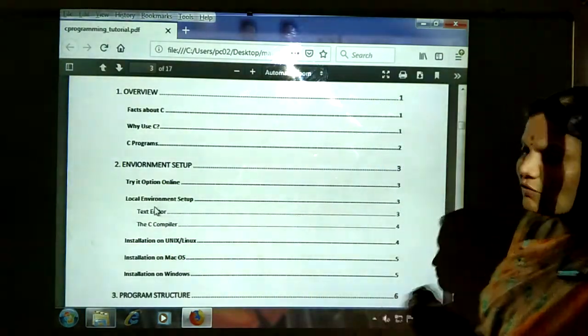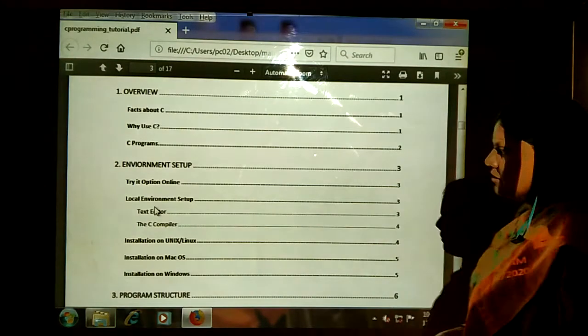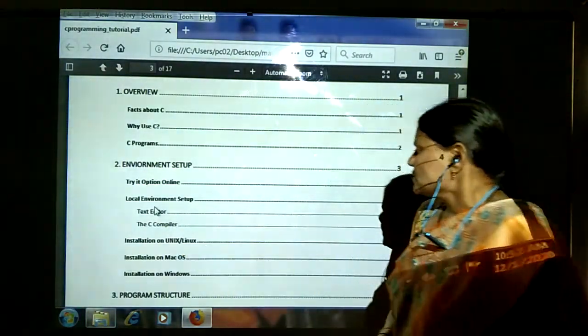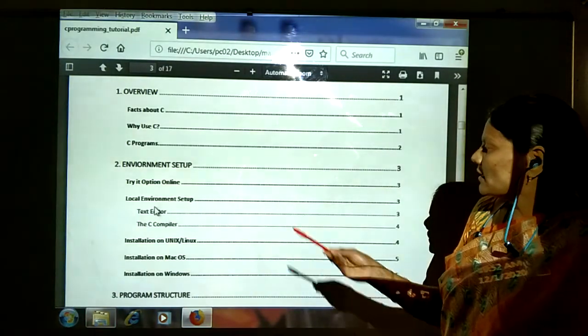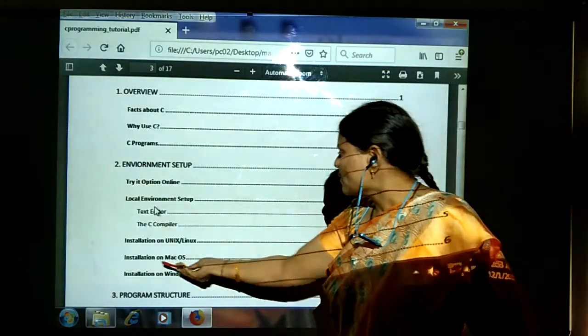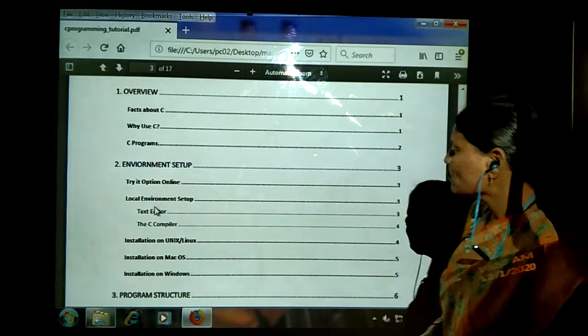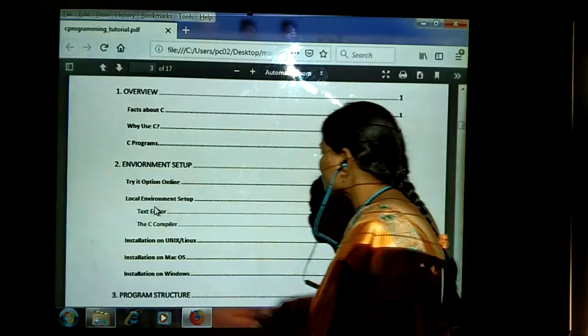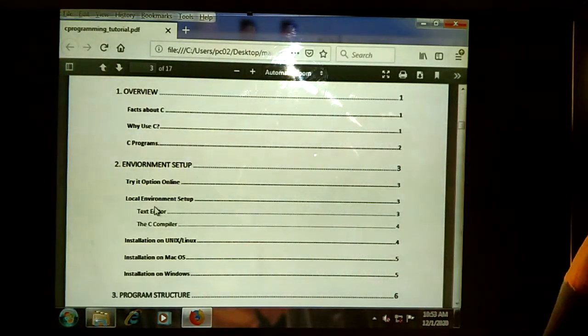Suppose we are going to be using the Windows operating system, we are going to be using Turbo C. If we are using the Unix operating system, we are going to be using the VI editor to write the program. Then installation on a Mac OS operating system, how to install Mac OS we need to learn. Installation of Windows, how to install Windows also we can learn.